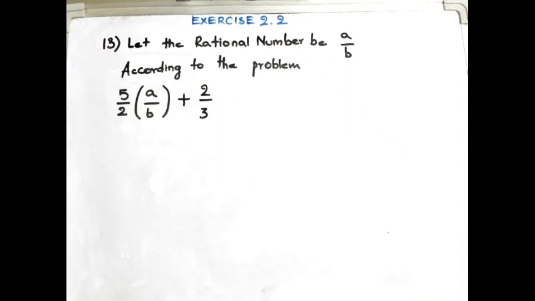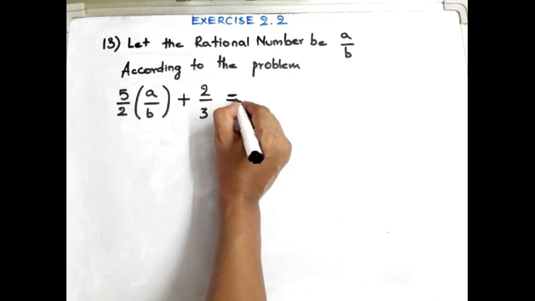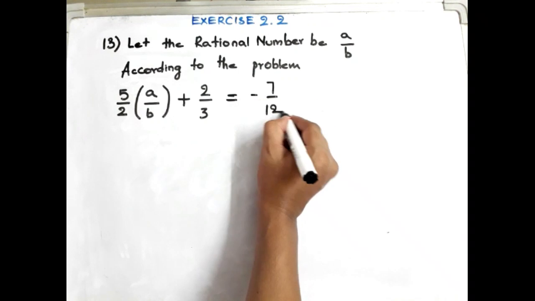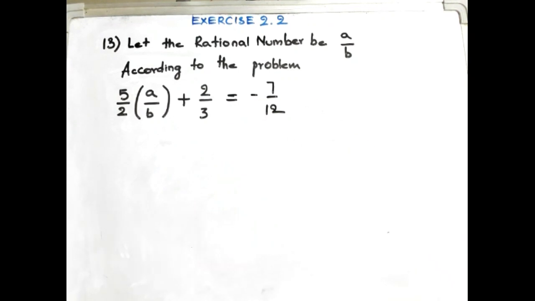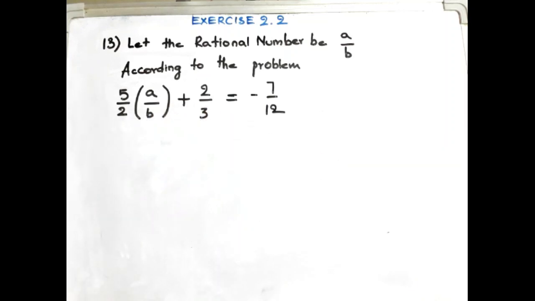So 5 by 2 of a by b plus 2 by 3, they are saying that you will get minus 7 by 12. Don't do any multiplication, just leave it as it is.